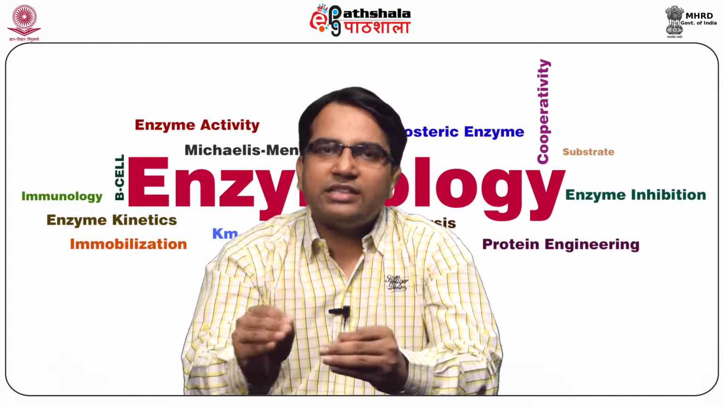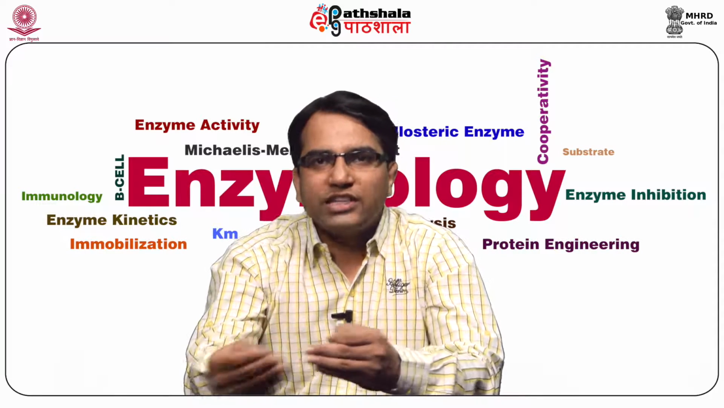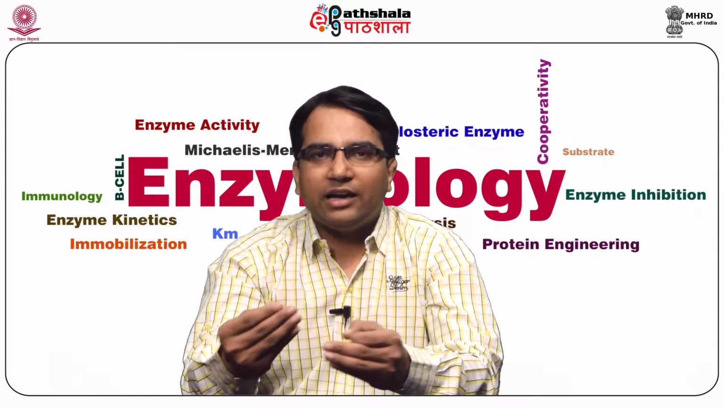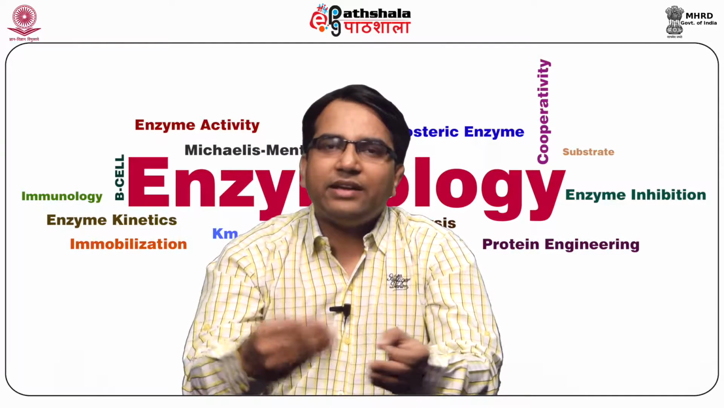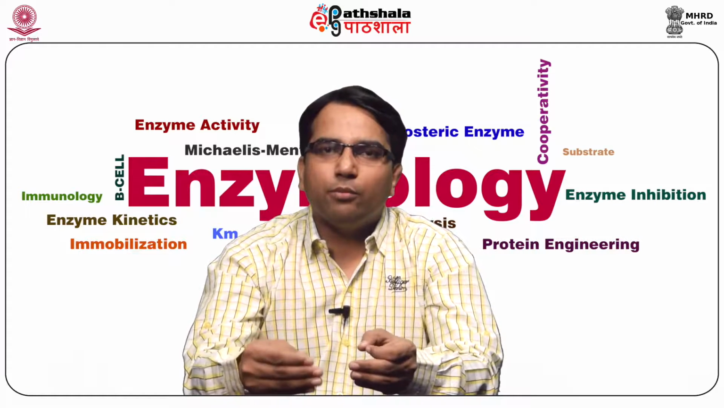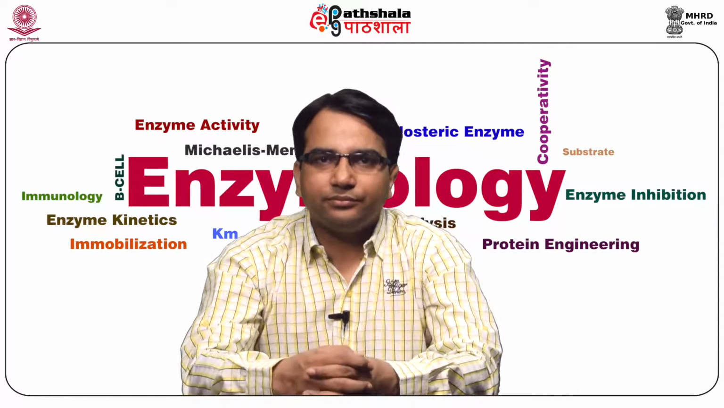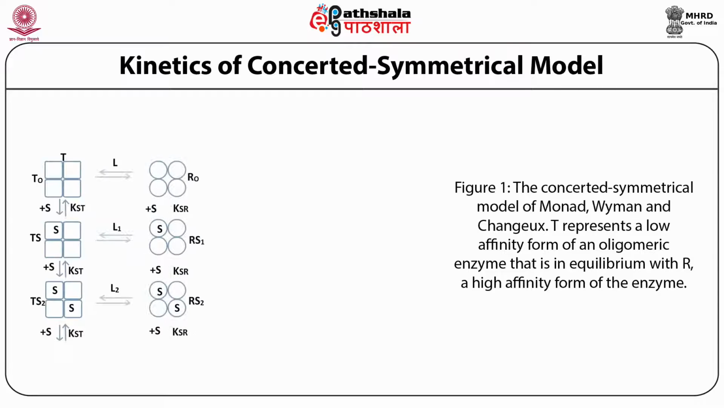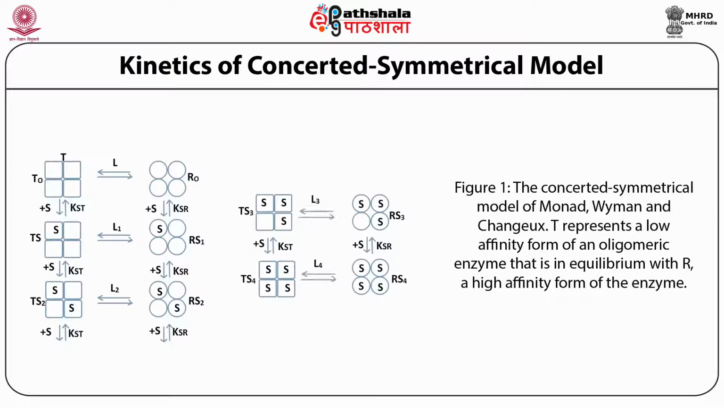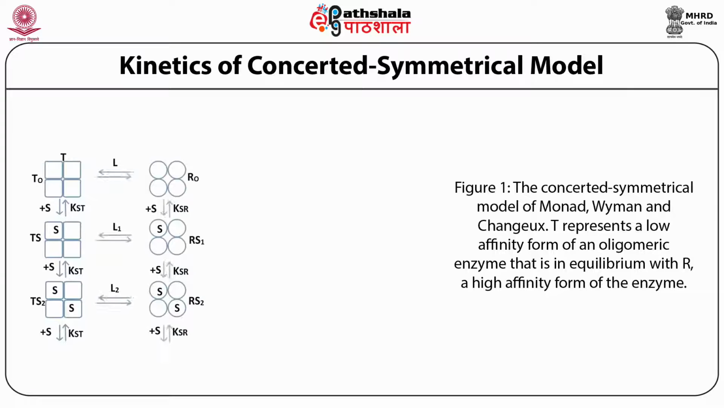So in this way you can say that the inhibitor makes the velocity curve more sigmoidal by converting R into T state, and the activator makes the velocity curve more hyperbolic by converting T state into R state. As you can see in the figure, a tetramer has a T state and an R state. On the left side you can see there is a T state, and on the right side you can see there is